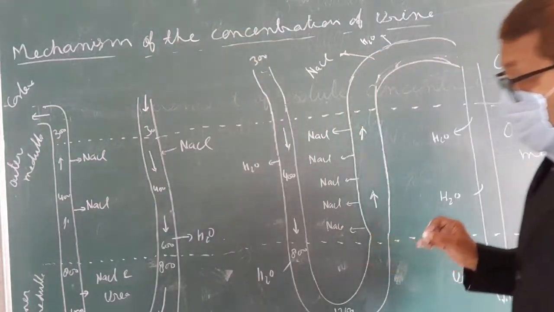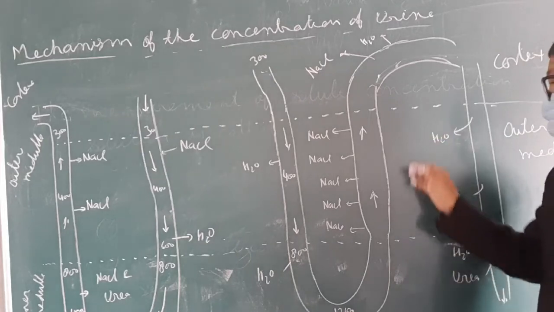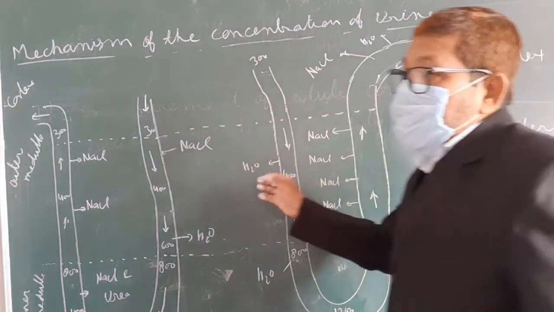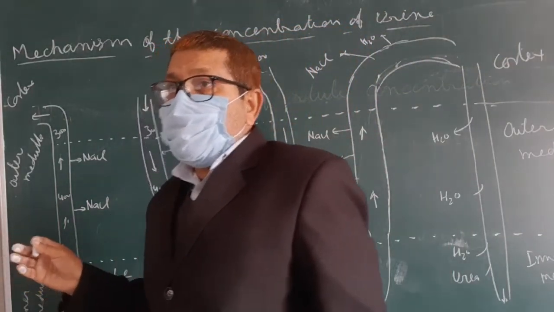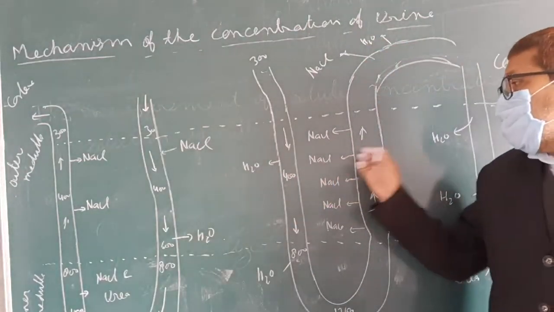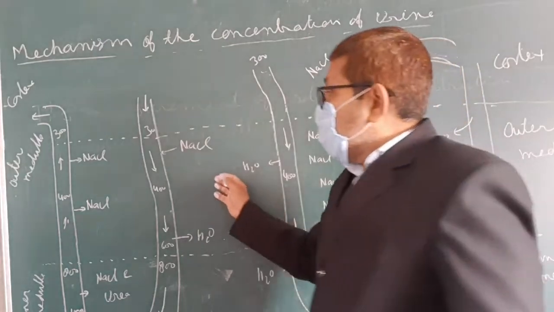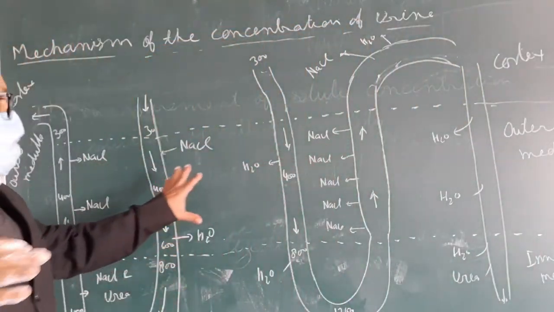So here you see how this movement takes place. This is the region. What fluid is filled here? Interstitial fluid. The interstitium, or the interstitial fluid, is there. In this interstitial fluid, these structures are formed.